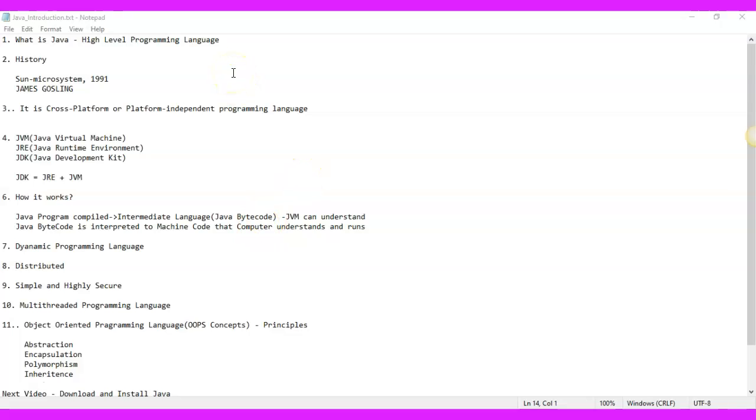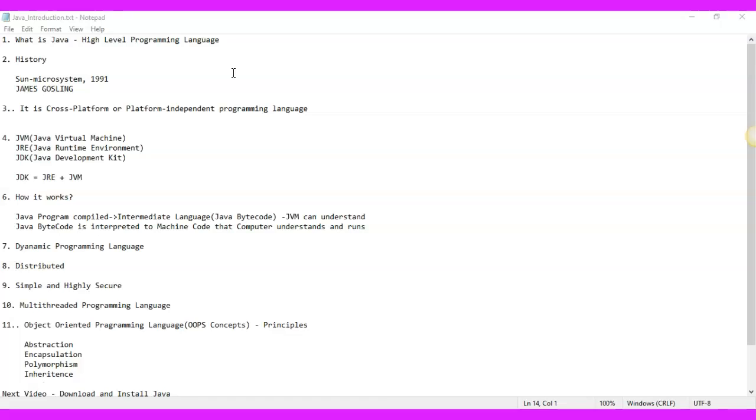Java is one of the programming languages. We have other languages as well, like C, C++, C#, PHP, .NET. These are some of the programming languages, and Java is one of the high-level programming languages.